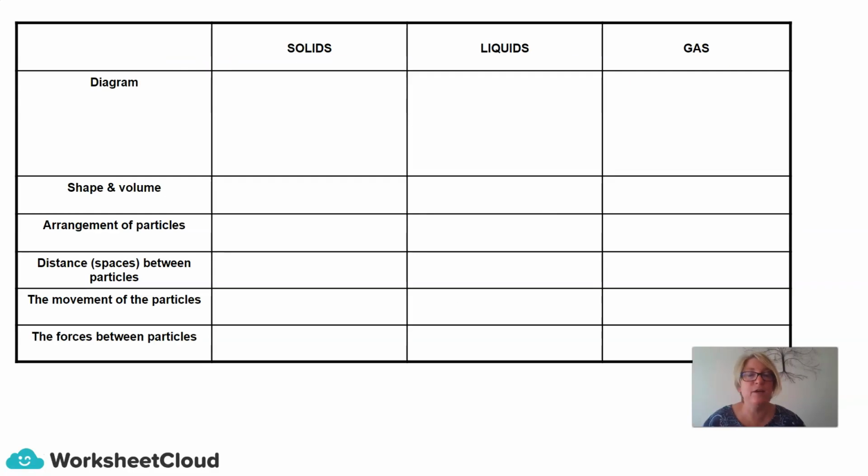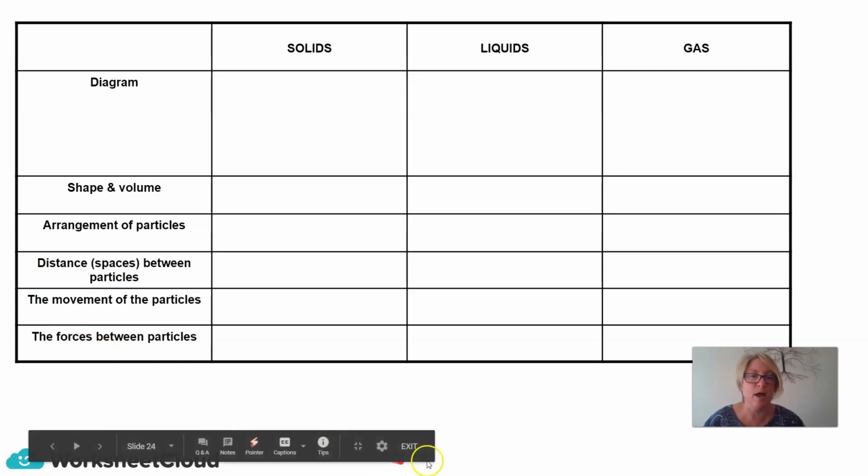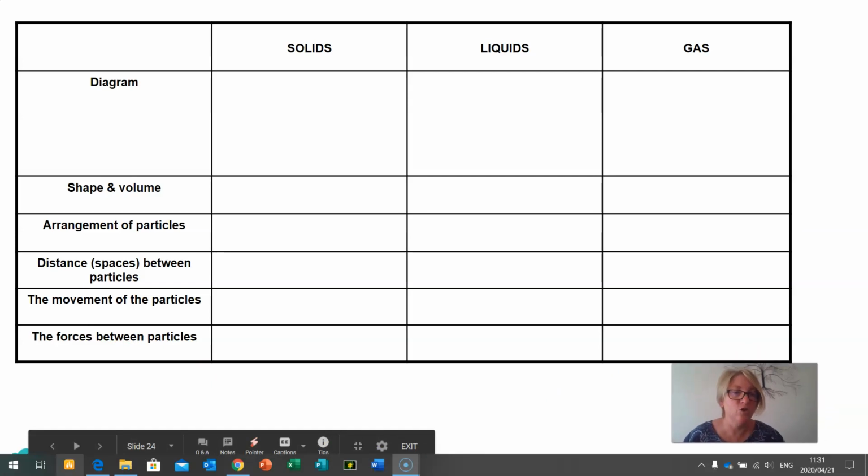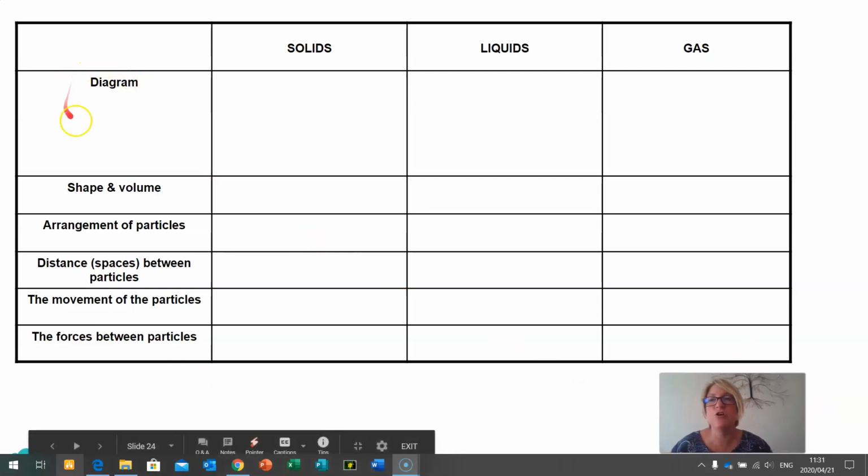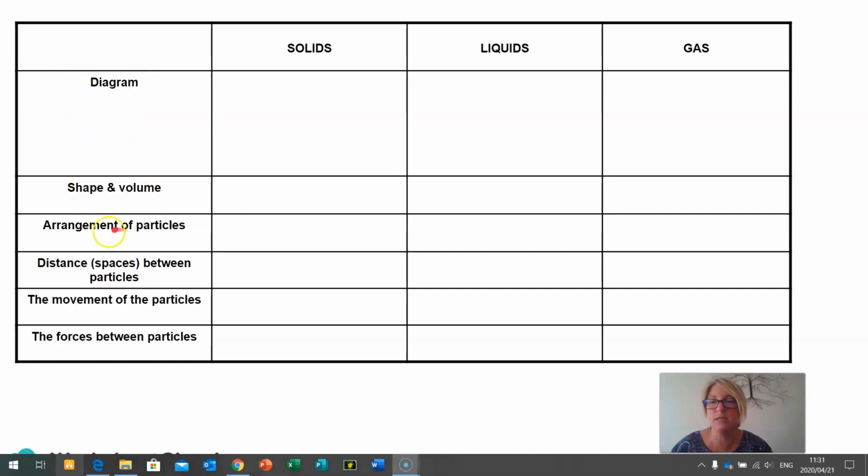The other thing that I think is really important for you to do is make a summary that looks like this table here. This is going to be really beneficial when it comes to studying for tests and exams, and it is a beautiful way of summarizing your knowledge of solids, liquids, and gases. You're going to add what the diagram looks like, the shape and volume, the arrangement of particles, the distance or spaces between the particles, the movements of the particles, and the forces between the particles.